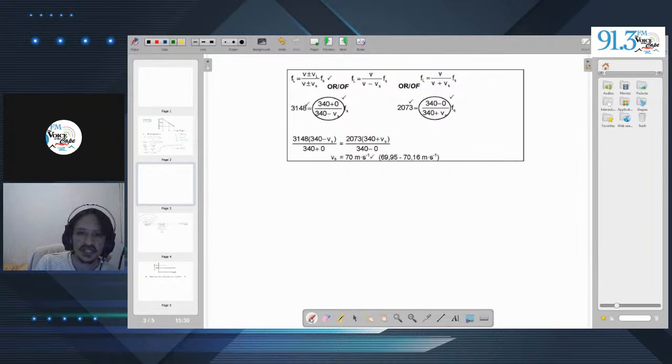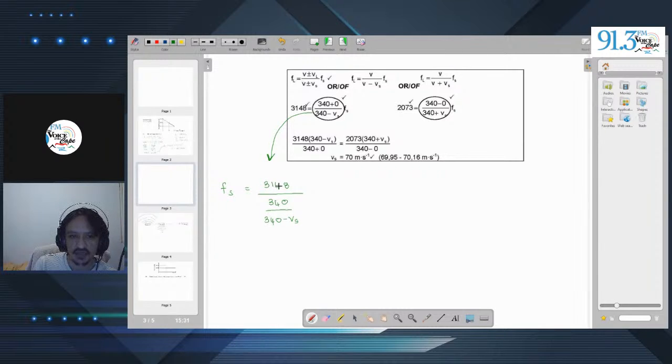So what they did was they rearranged these two formulas, and this is how they did it. Here they made the frequency of the source the subject of the formula. So you'll end up with Fs is equal to 3,148 divided by 340 over 340 minus Vs. Now, notice it is a fraction over a fraction.